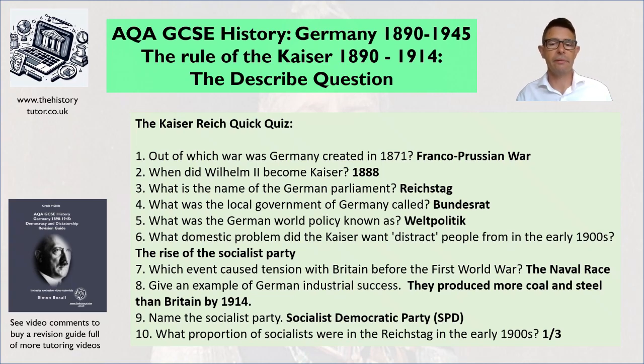The Socialist Party, they were called the Social Democratic Party, SPD. And what proportion of socialists were there in the Reichstag? One third of the Reichstag was socialist, so a massive power block that was causing pressure on the Kaiser.